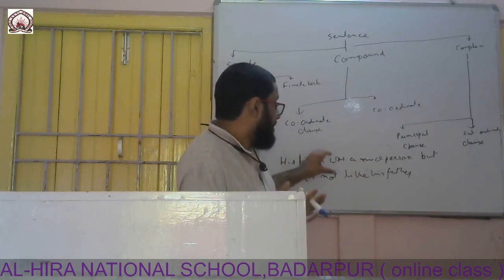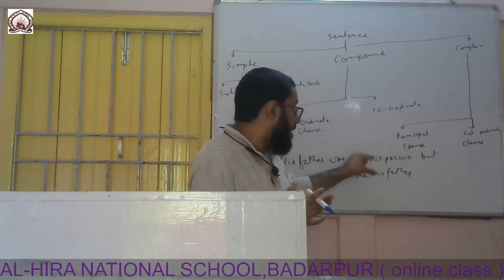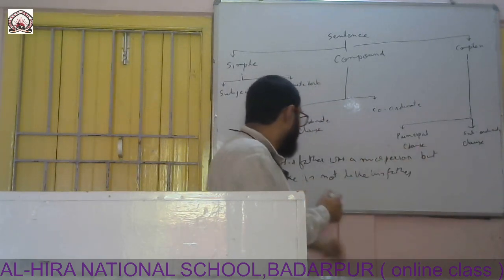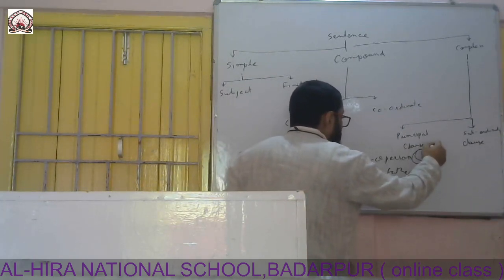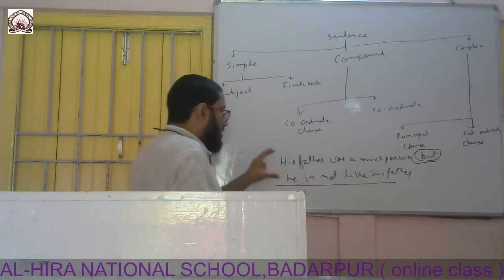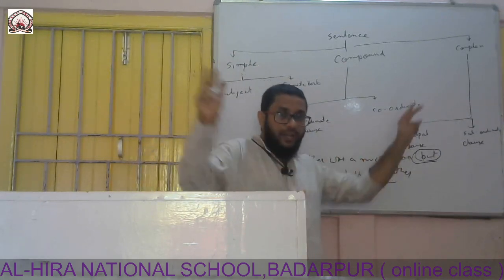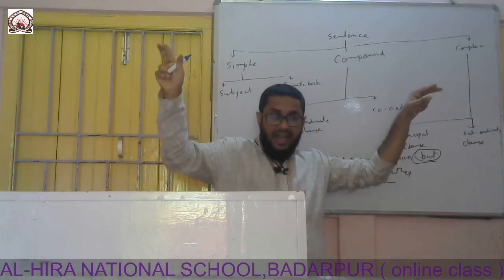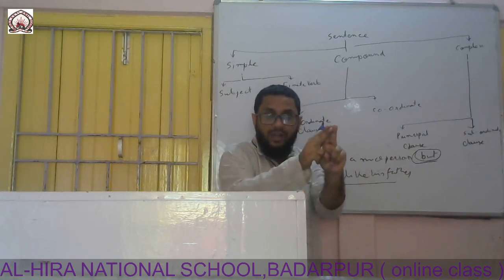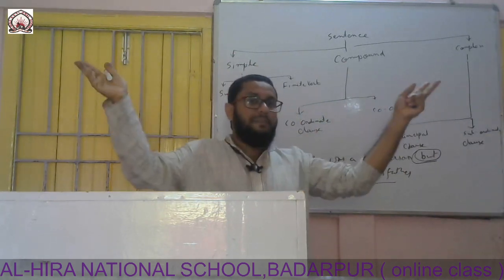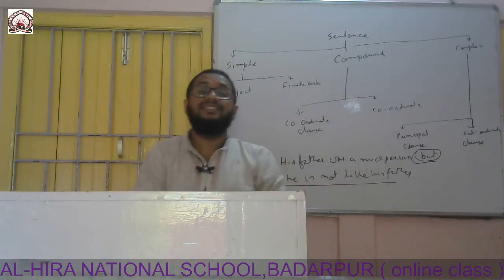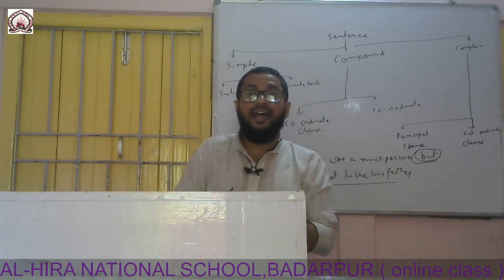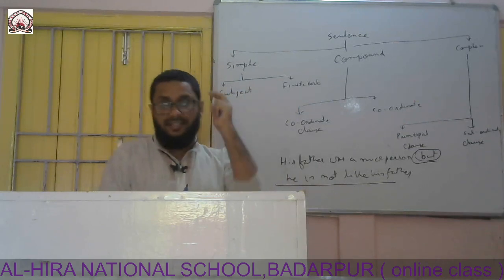But these two parts are joined by a conjunction, this coordinate conjunction. If we find two or more independent parts joined by coordinate conjunctions, these types of sentences are called compound sentences.